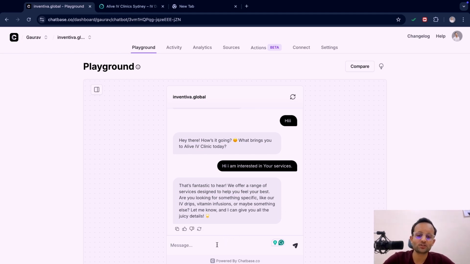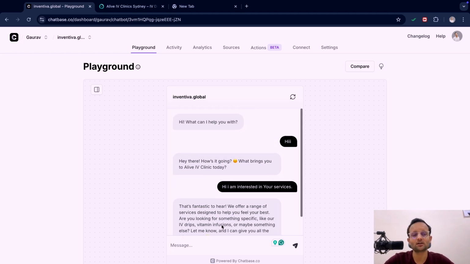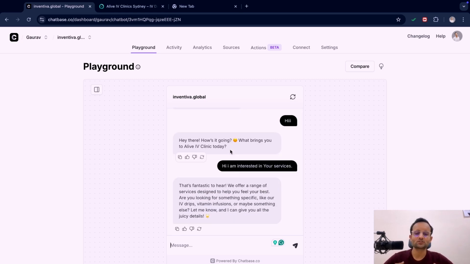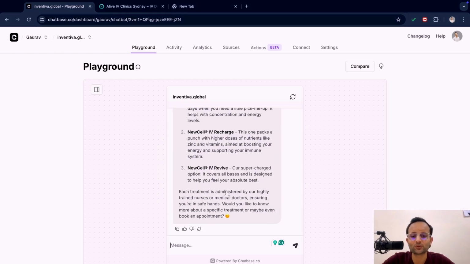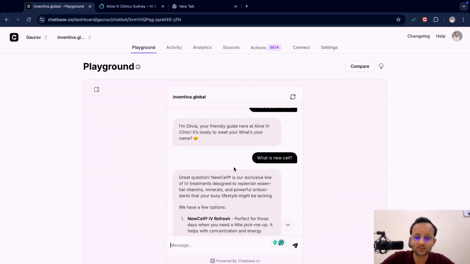Here you can see that she is treating you well because she has created a human persona out of that. Earlier you could feel that this was AI sounding. Now it is giving you some kind of human nature or personalized feeling. I have set the tone as totally friendly, so she is guiding you in a friendly manner and explaining in a very human way. That makes a difference, because you can build any kind of AI chatbot using the already pre-built prompts, but what makes it different is that prompting has a lot to do with it. If you are not good at prompting, you will lose out on the agent.